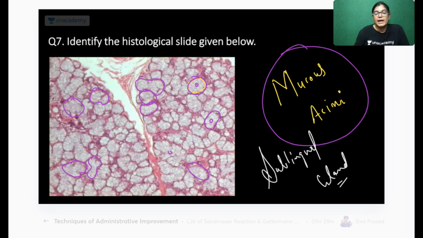In this slide there are mucus acini. Some students get confused with adipose, but in adipose the nucleus will be eccentric, a single one. Here, the nuclei of all the acini are towards the periphery.